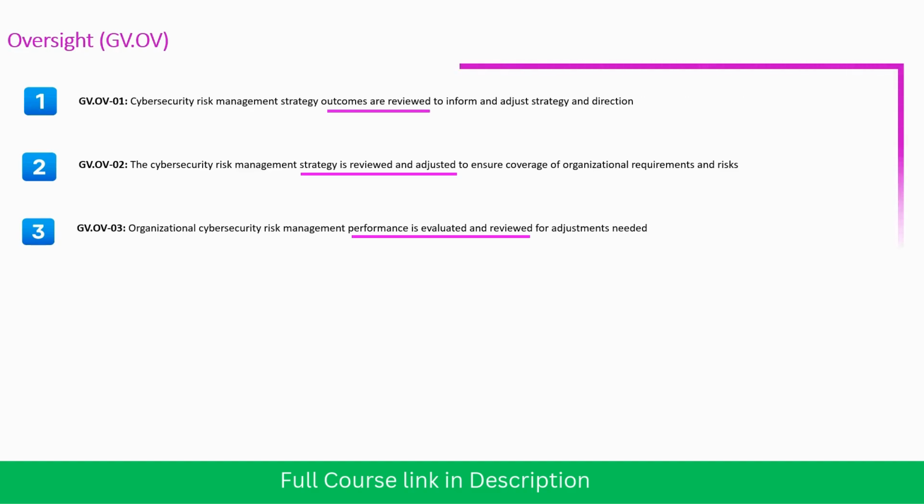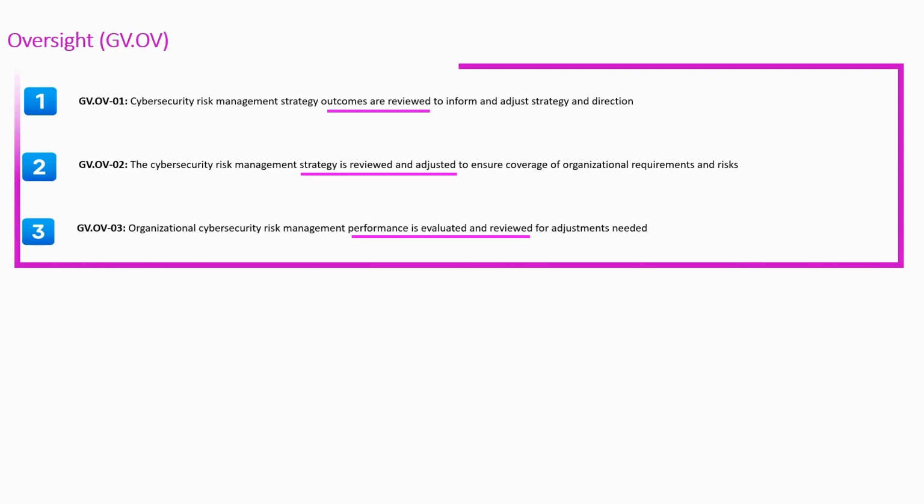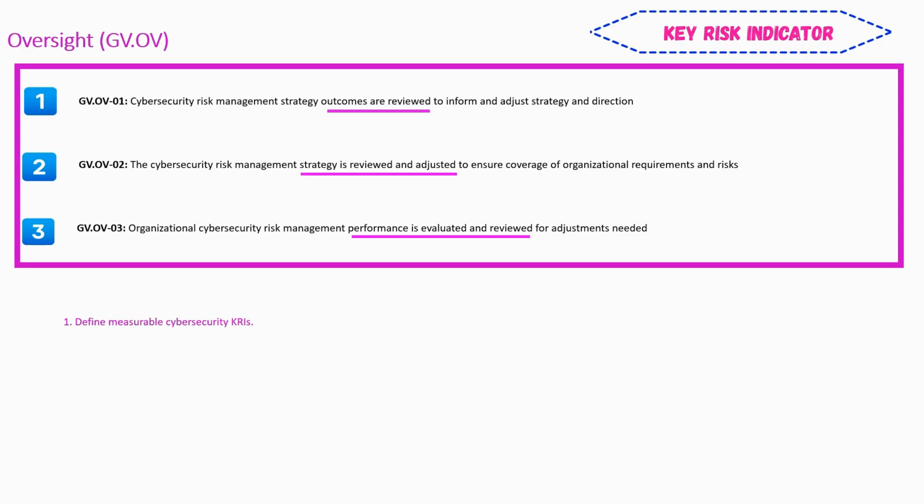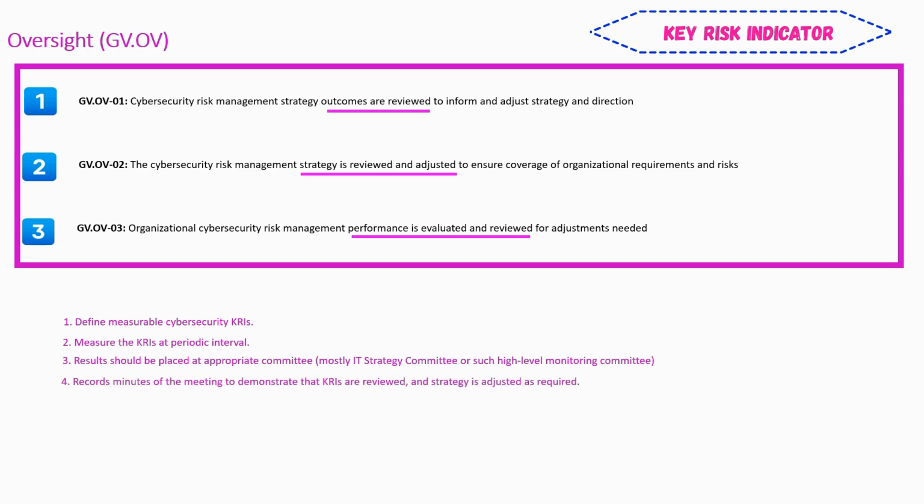To comply with all the three subcategories mentioned above, what you need to do is to define the measurable cybersecurity KRIs, to measure the KRIs at periodic intervals. Results of the measurement should be placed at the appropriate committee. Keep records of minutes of the meeting to demonstrate that KRIs are reviewed and strategy is adjusted as required.